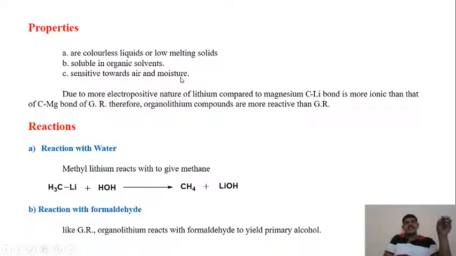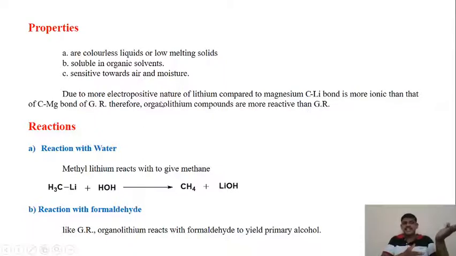As I previously said in the case of the Grignard reagent, organolithium compounds are also very sensitive towards air and moisture. They react with the moisture present in the air vigorously, and the reaction vessel can burst. Due to the more electropositive nature of lithium as compared with magnesium, the carbon-lithium bond is more ionic as compared to the carbon-magnesium bond.